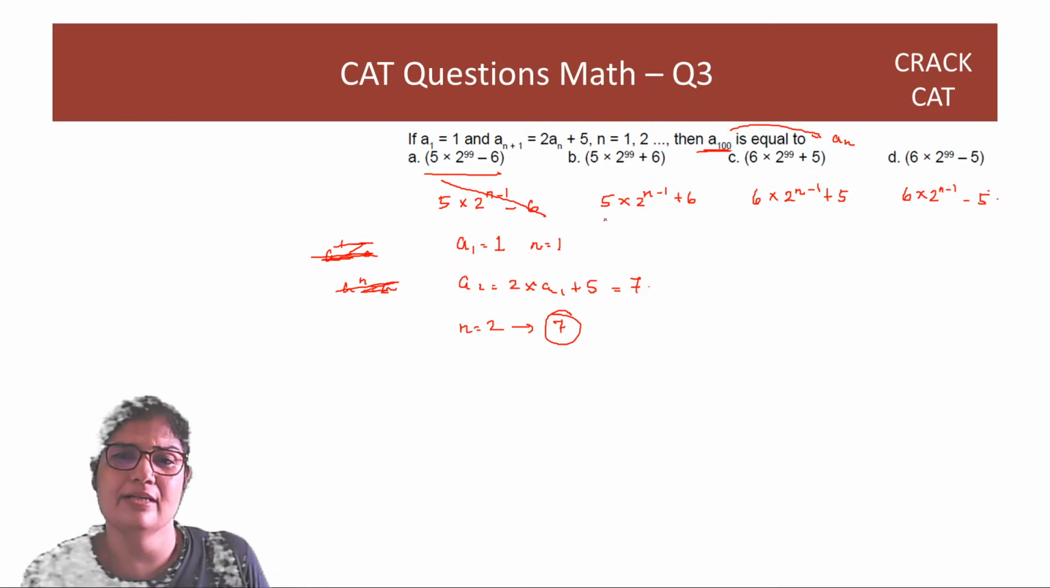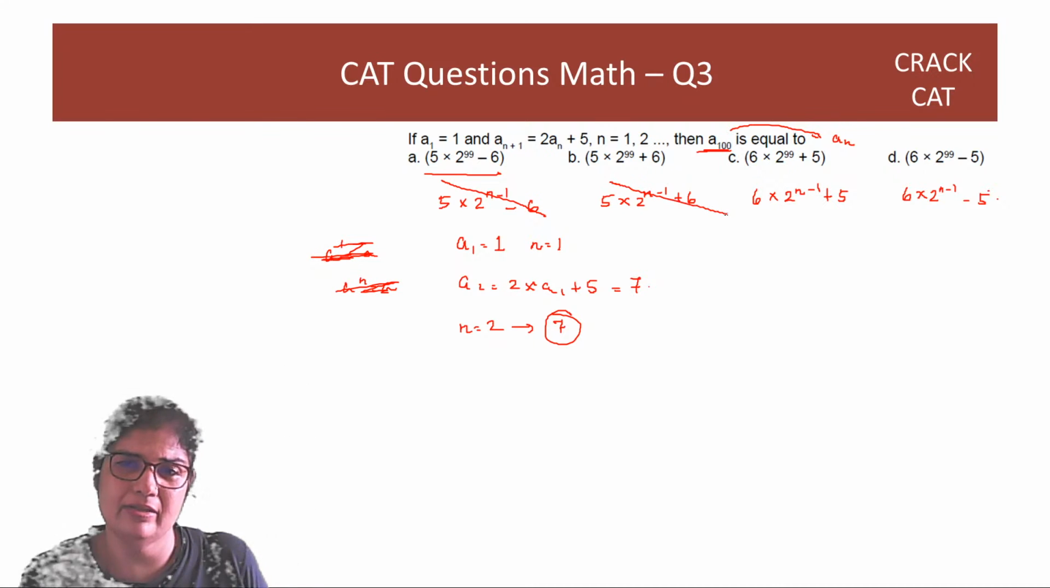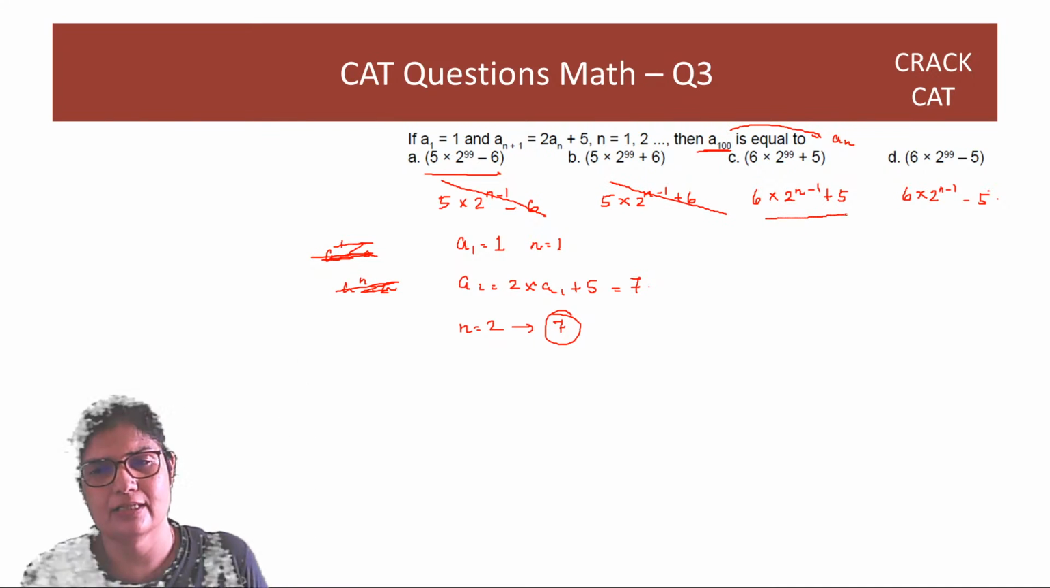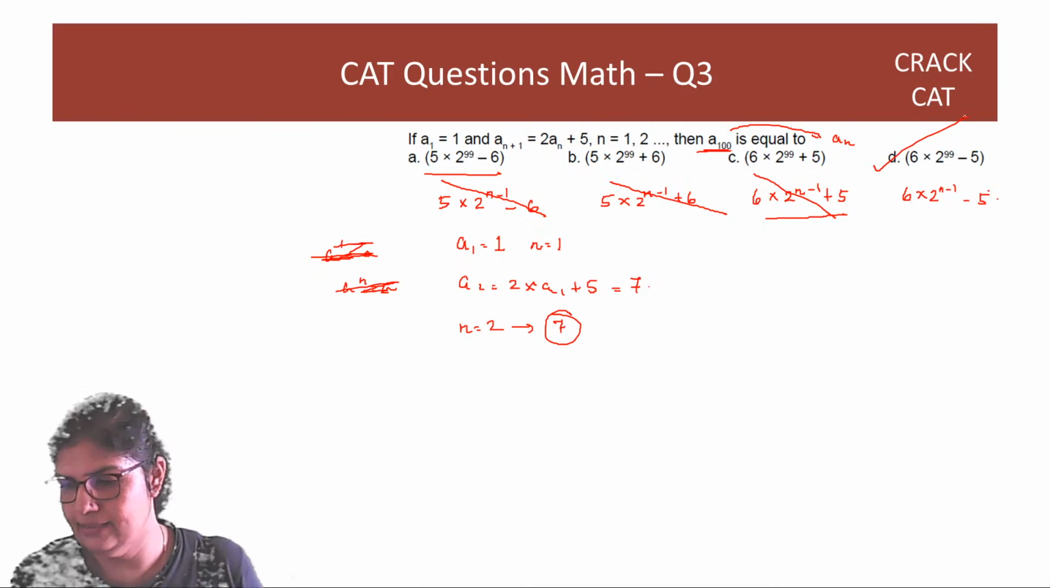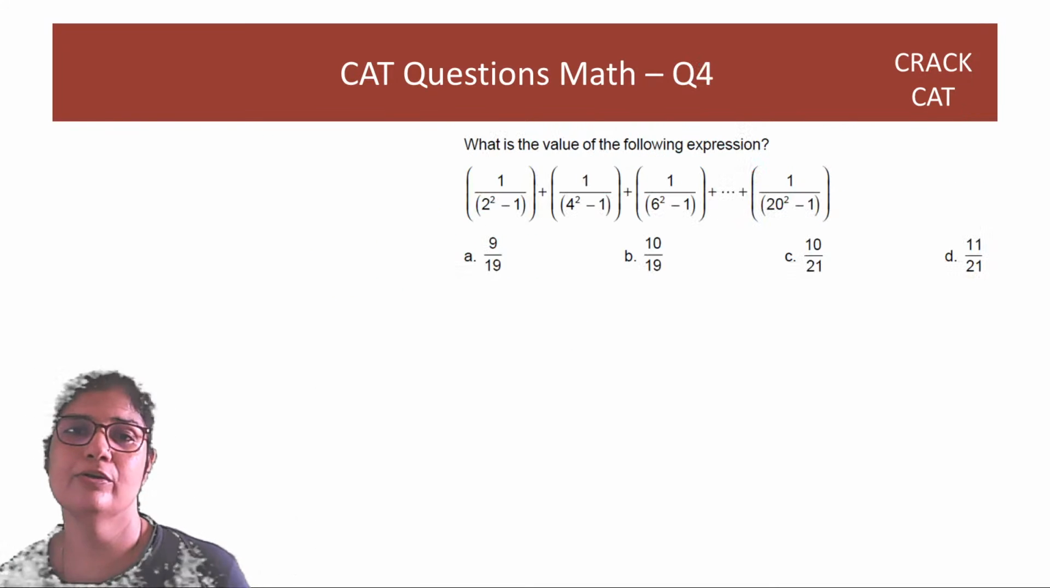Right? And anyways, I want an odd number. So यहाँ पे भी 7 नहीं आएगा. It has to be one of these. So 6 into 2 plus 5 is 17, but 6 into 2 minus 5 is 7. That is your answer, option D. Right? Great. Let's move on to the fourth question.